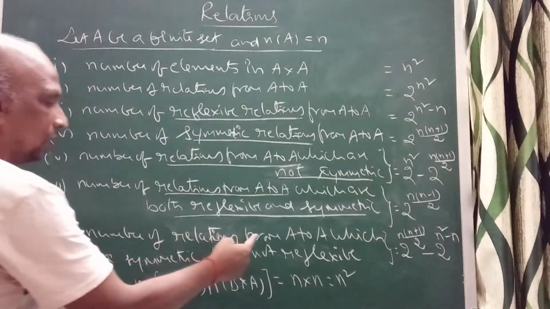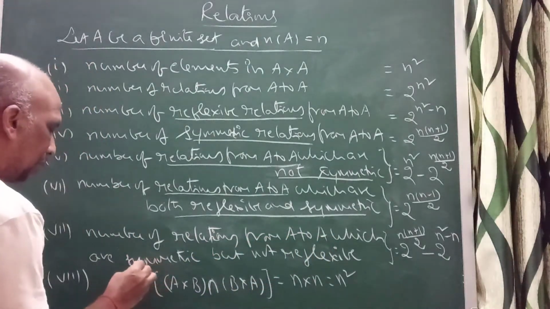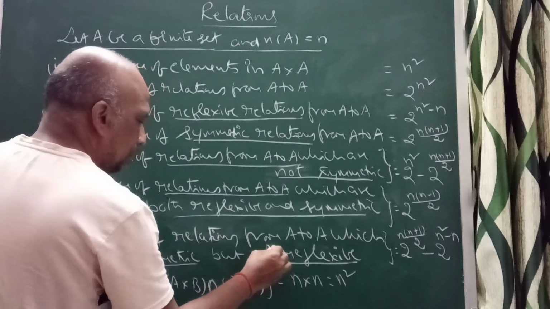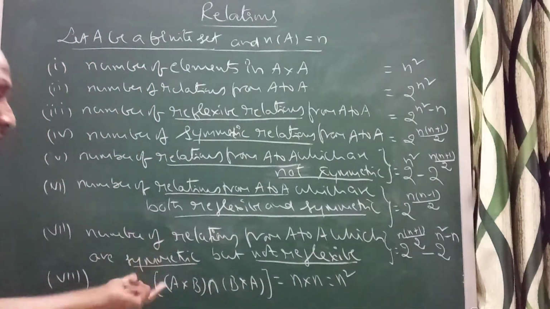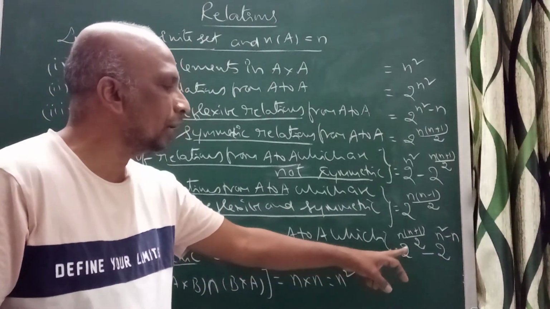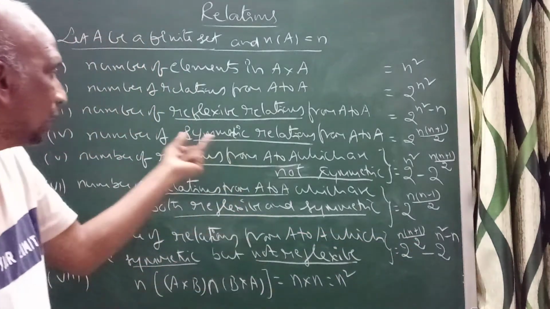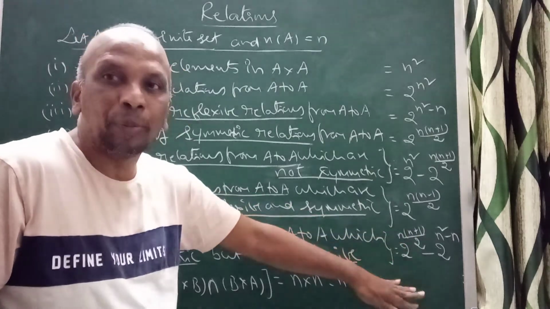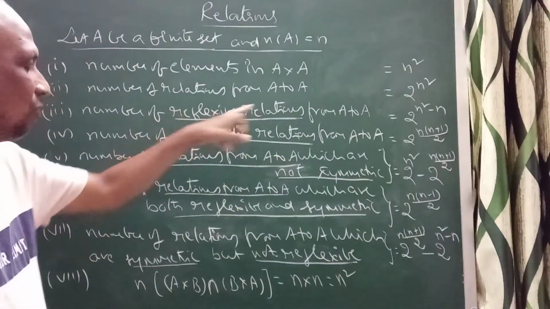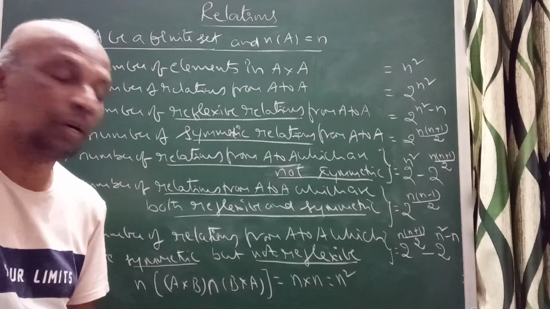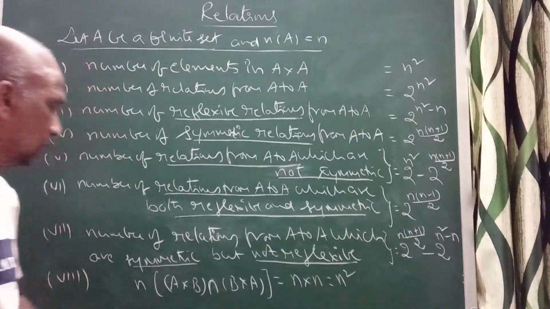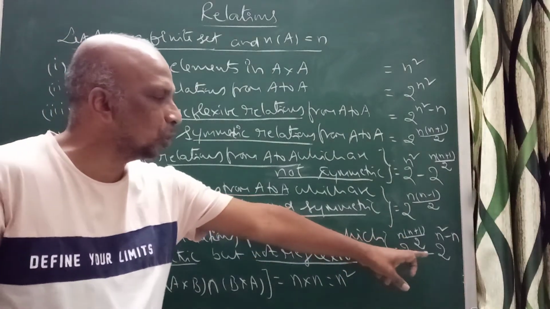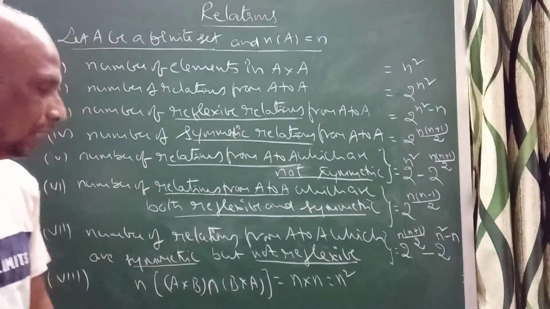Coming to the number of relations from A to A which are symmetric but not reflexive. I have taken those which are symmetric, 2 power n into n plus 1 by 2. From that remove reflexive relations. They are asking for the relations which are symmetric but not reflexive: 2 power n into n plus 1 by 2 minus 2 power n square minus n.